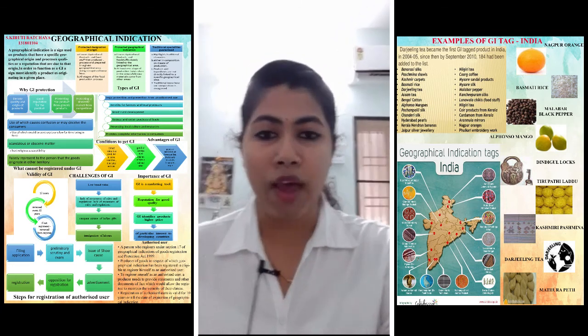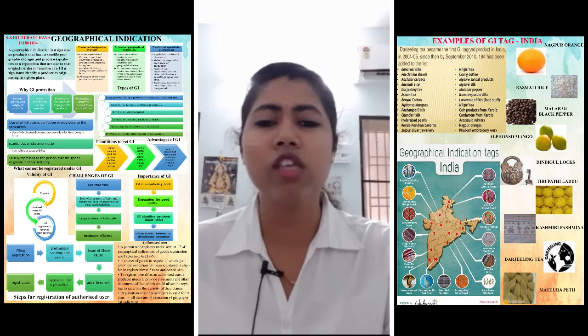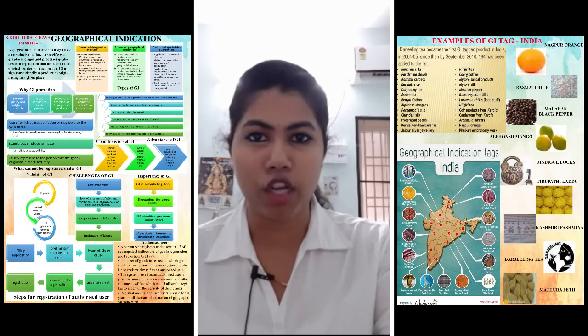Now we have to know why we should protect this GI, that is geographical indication. Why is it so important, or why does it need any protection?